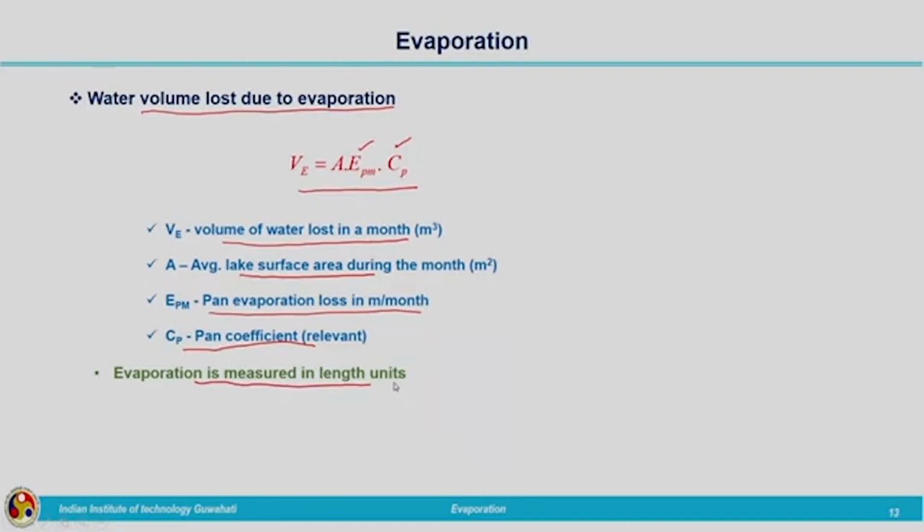So, these units should be taken into account carefully. Now, the amount of evaporated water will be in meter cube. Volume will be represented in terms of meter cube. Evaporation loss in depth will be represented in meters or centimeters, length units.